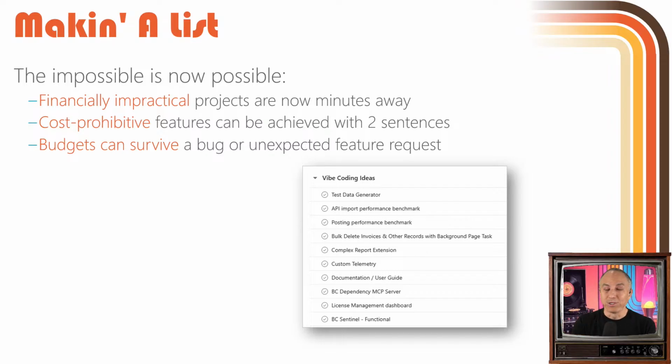Complex report extensions. We had one of these that literally just destroyed our budget because it was really bizarre. If you're familiar with the 5,000 or 50,000 and 10,000, something like that, those reports use temp tables and bizarre indexes and just very unexpected things. We thought we knew what we were walking into. And as soon as my developer dug deeper, everything took longer than expected.